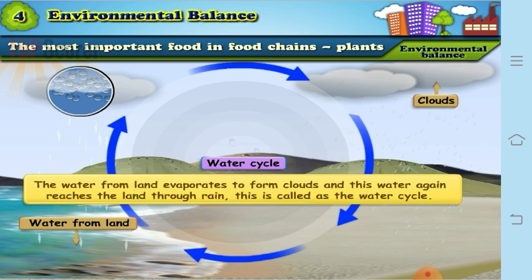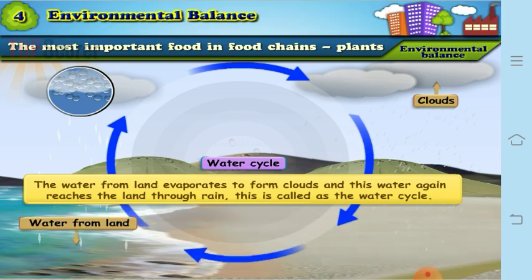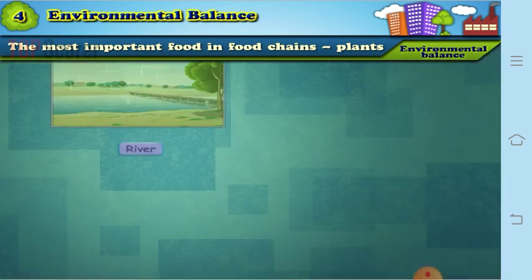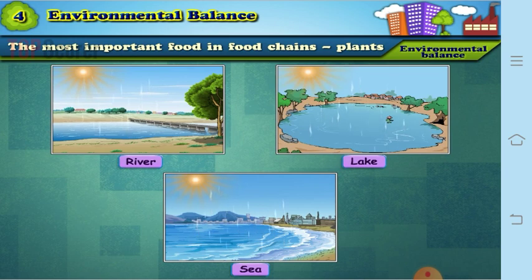So, the water cycle is also very important for us, right? Now, how is this happening? You have learned in the previous chapter about evaporation, correct? So evaporation is the process in which the water from the water bodies like a river or maybe a lake or a sea continuously evaporates or forms into water vapor due to the heat of the sun as well as wind. And so the water gets converted into water vapor. This process is called evaporation.